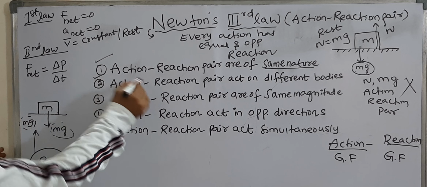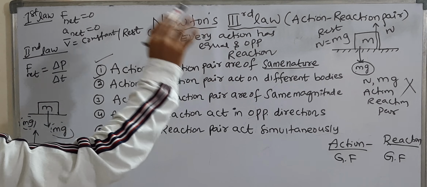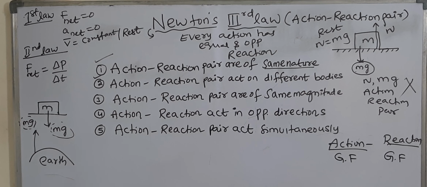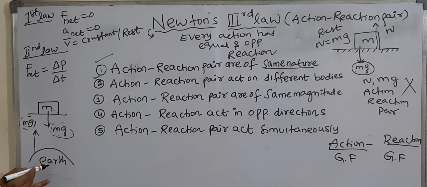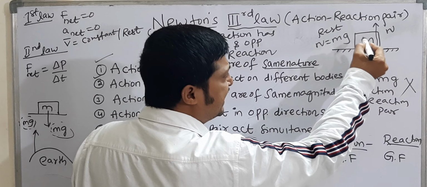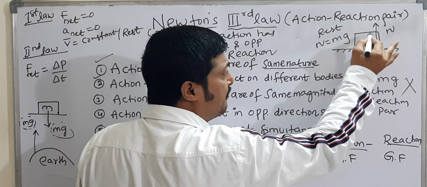Next, second point: action-reaction pair act on different bodies. So here, action is acting on the body of mass m, and reaction is acting on Earth. So action and reaction are acting on different bodies. But here, action is on the body of mass m and reaction is also on the body of mass m.